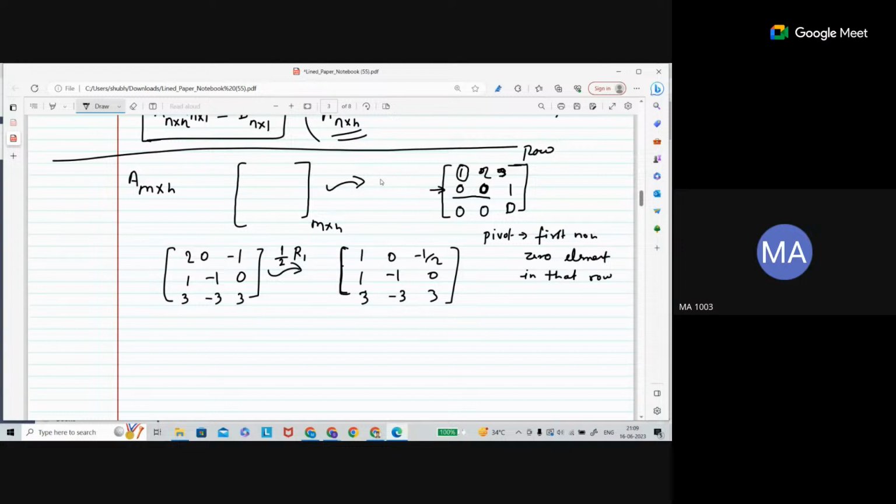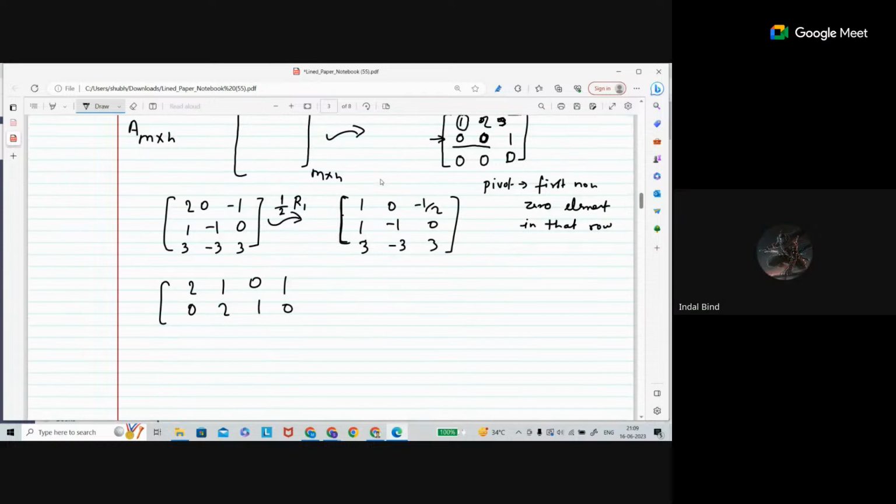Sir, write one example. The matrix has elements 2 1 0 1 in the first row, 0 2 1 0 in the second row, and 0 0 1 2 in the third row. Is this echelon form or not? No, this is not in echelon form.